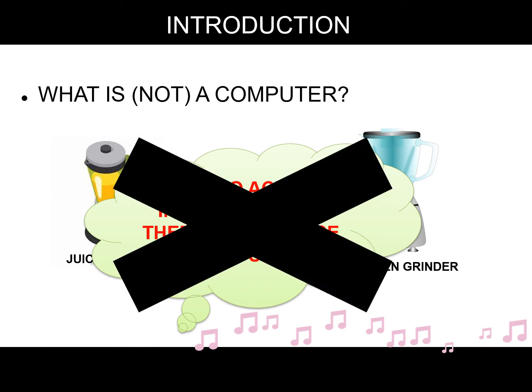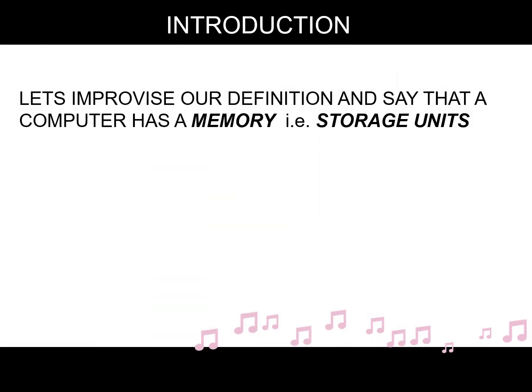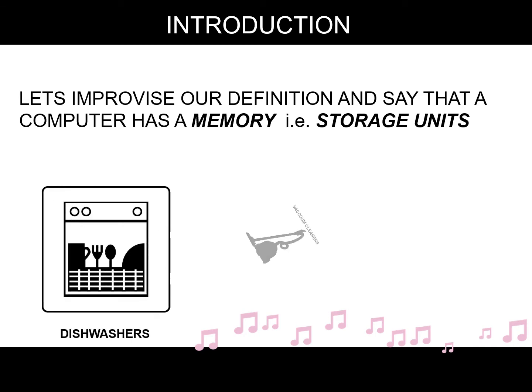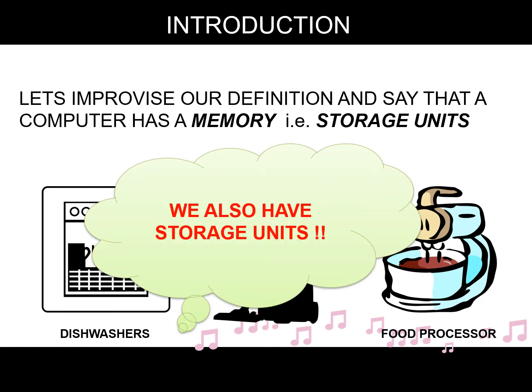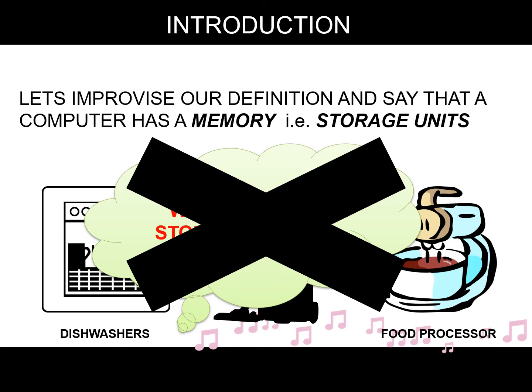But they are not computers. Now let us improvise our definition a little bit by saying that a computer has a memory, that is, storage units. However, dishwashers, vacuum cleaners, and food processors also have storage units, but still they are not computers.